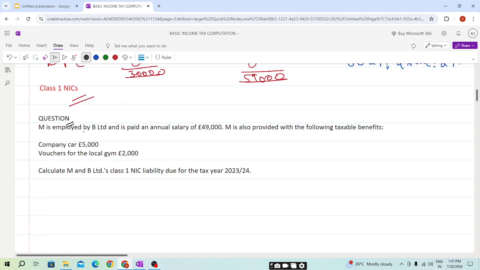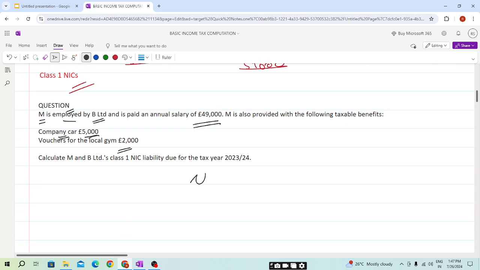Question: M is employed by B Limited and is paid an annual salary of 49,000 pounds. M is also provided with the following taxable benefits: company car of 5,000 pounds, vouchers for local gyms 2,000 pounds. Calculate M and B Limited's class 1 NIC liability due for the tax year 23-24.